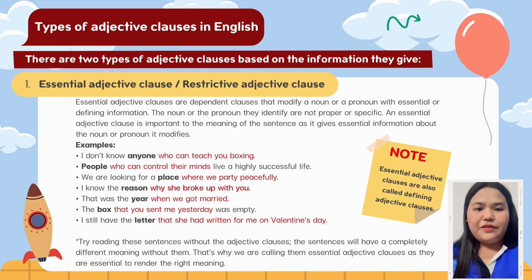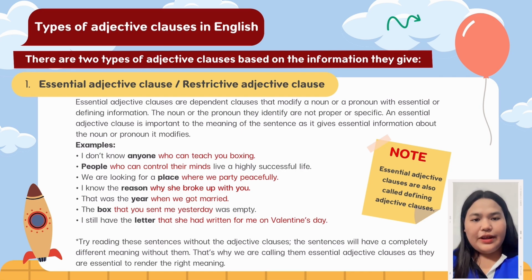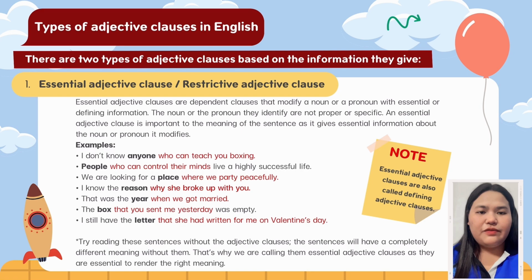pronoun it modifies. For example, I don't know anyone who can teach you boxing. People who can control their minds live a highly successful life. We are looking for a place where we can party peacefully. I know the reason why she broke up with you. That was the year when we got married.